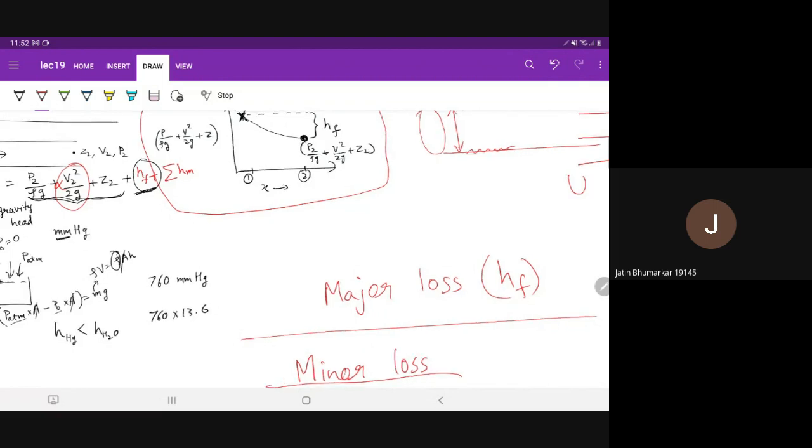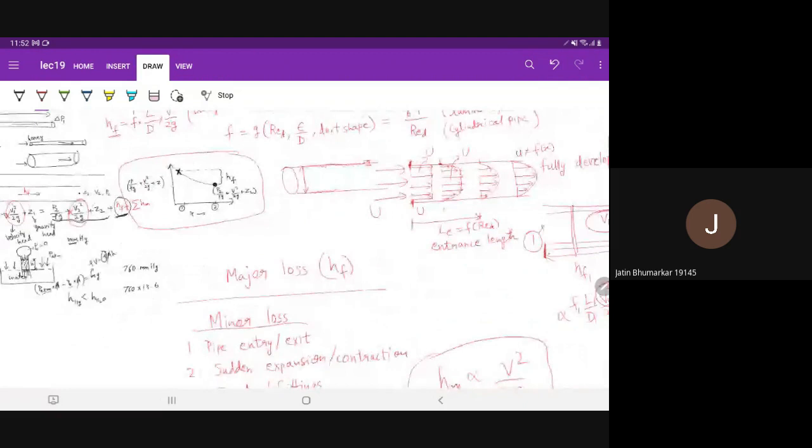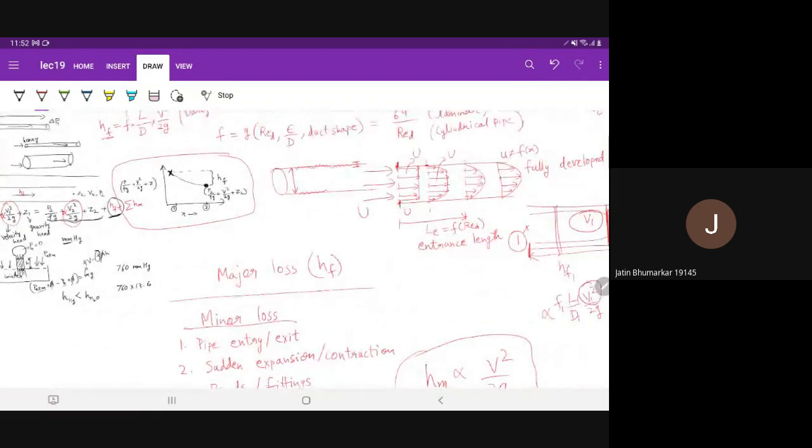Yes, sir. And one more thing, sir. Will you take more assignments or quizzes before end sem? So I will give one more assignment and then there will be end sem.